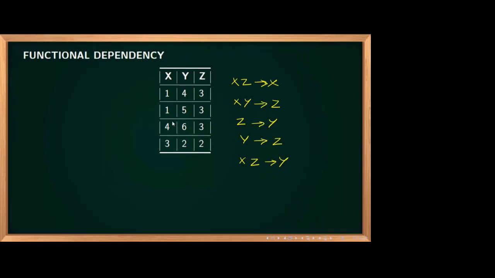X, Z determines X. X, Y determine Z. Z determine Y. Y determine Z. Which all things are correct over here?